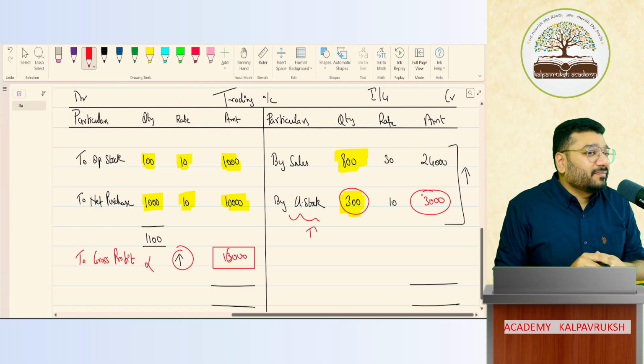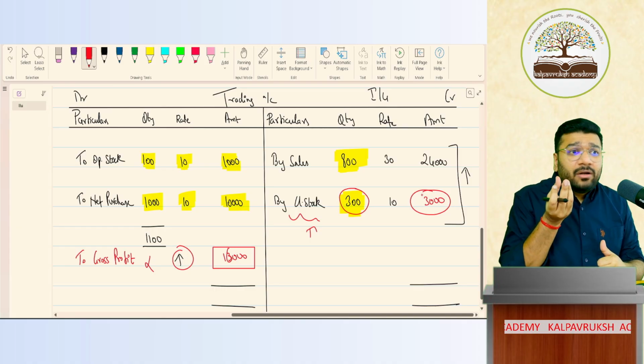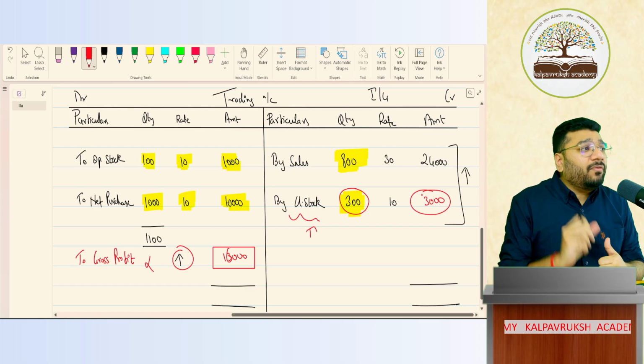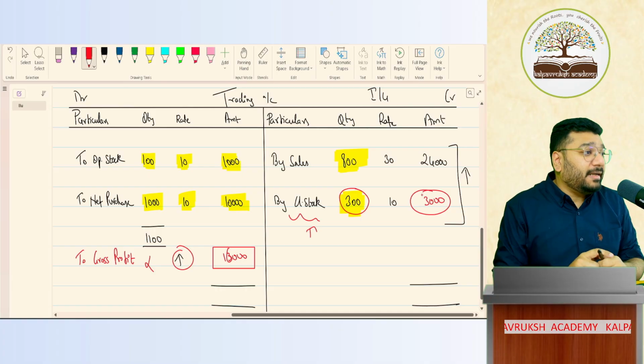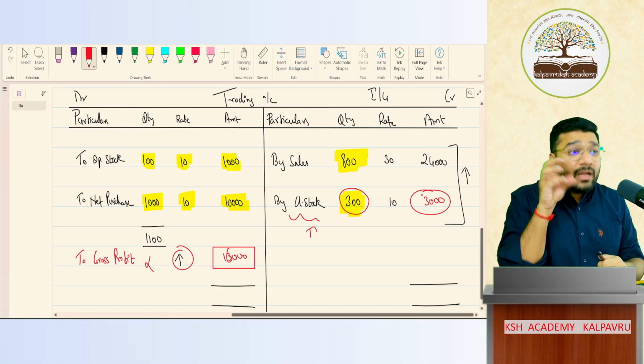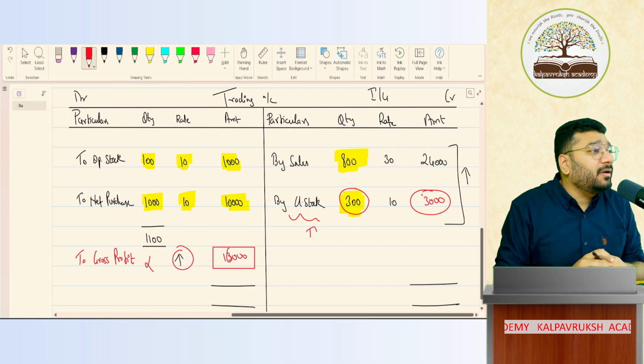Yes, because of matching concept. Because of matching concept, we are recording closing stock. Sir, matching concept. What is matching concept? Matching concept says that record only that much quantum of expenditure which has contributed to the revenue of that year, or record that much quantum of expenditure from which you have derived the benefit. Got it? Not got it?